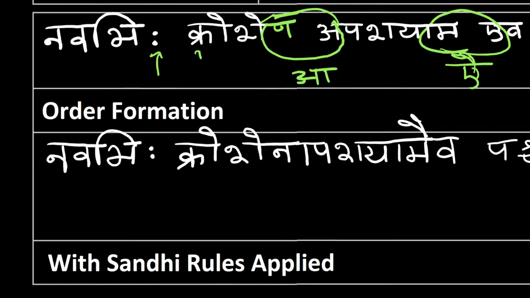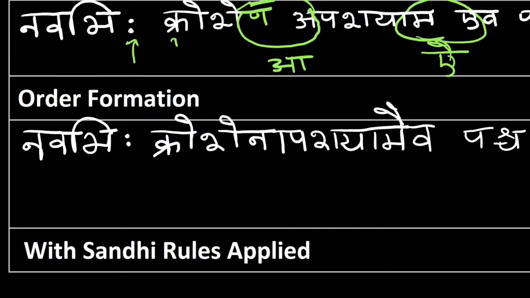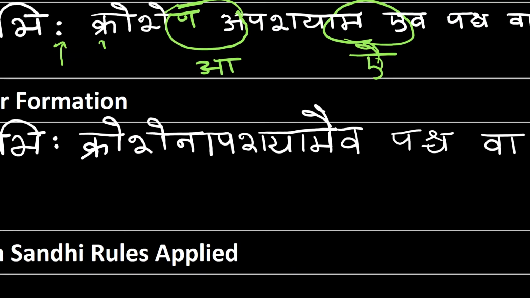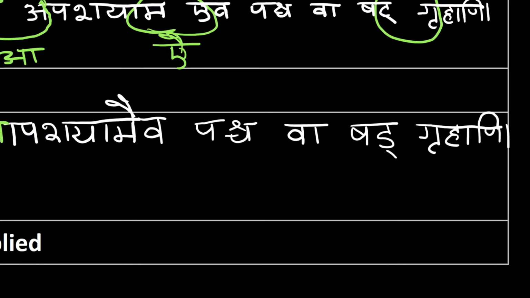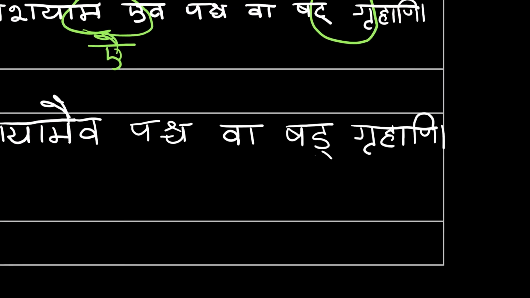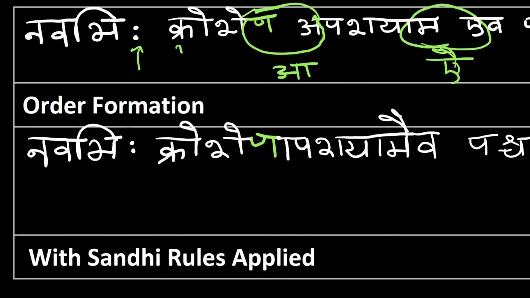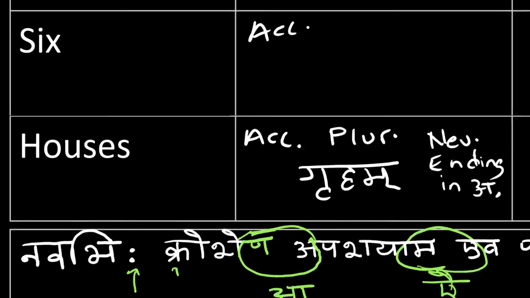So this is what we end up with after adding our sandhi. Navabhihi krosherna apashyamaiva pancha va shad grihani. So this is your final answer for this sentence.